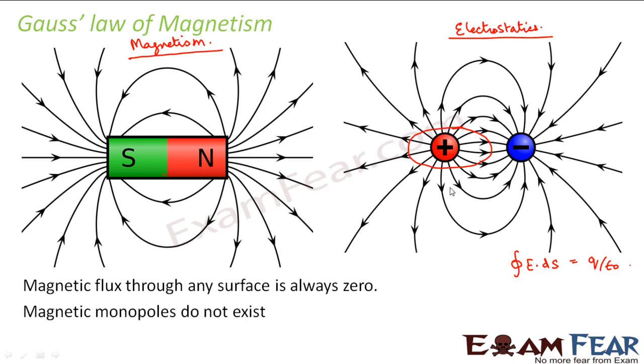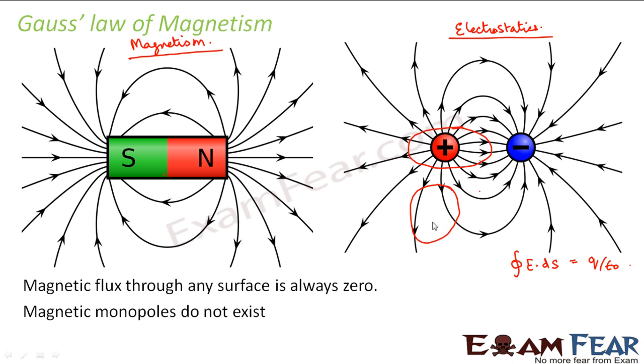Now, when I talk about some other region, let us say a closed region somewhere here, what would be the integration of E dot ds? Now, what is E dot ds? It is nothing but electric flux, that is the number of lines crossing per unit area over this surface.